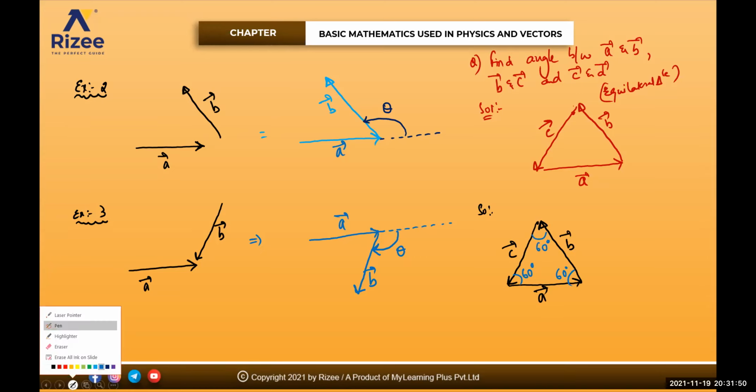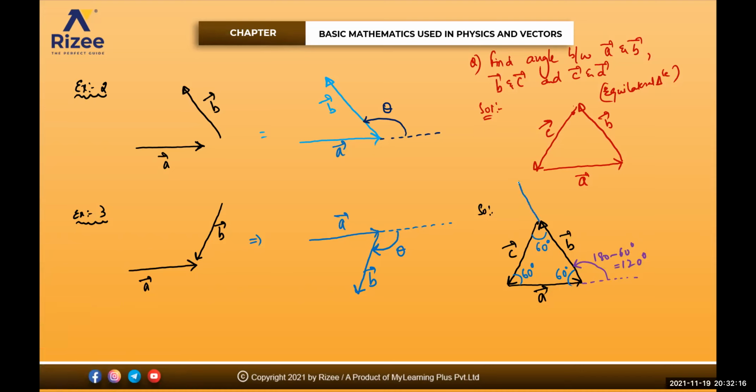But that is not the answer because we need the angle between the vector A bar and B bar. If I need the angle between A bar and B bar, you extend this vector in the front direction and make the angle with your B bar. So this will be 180 minus 60. That will come for me 120 degrees. Clear for everyone?